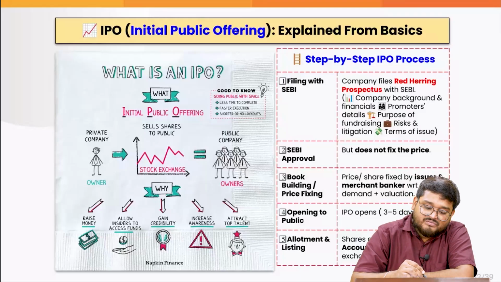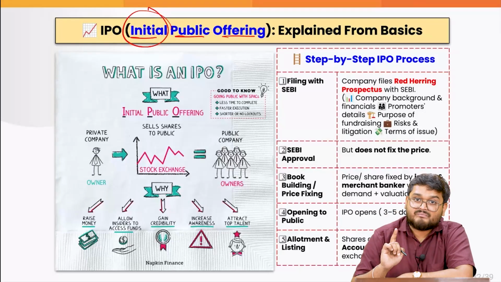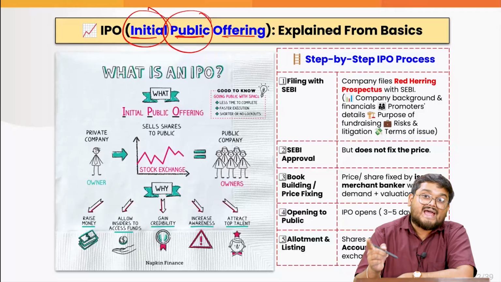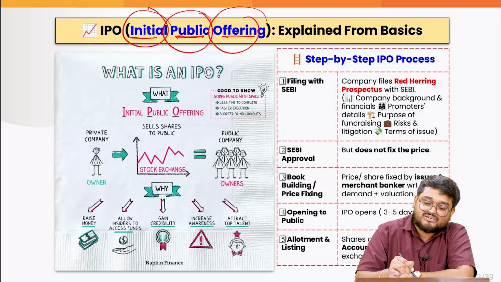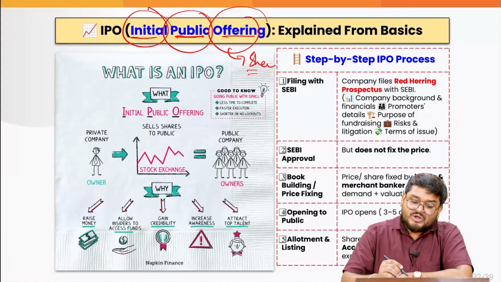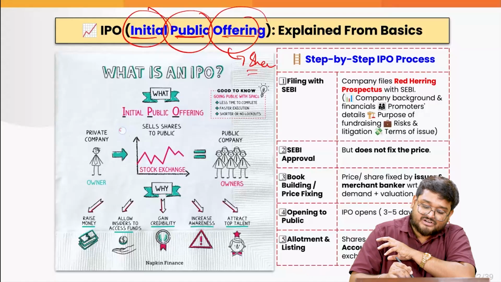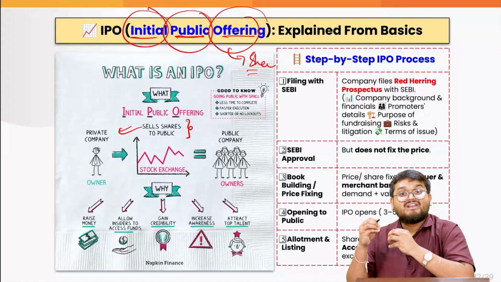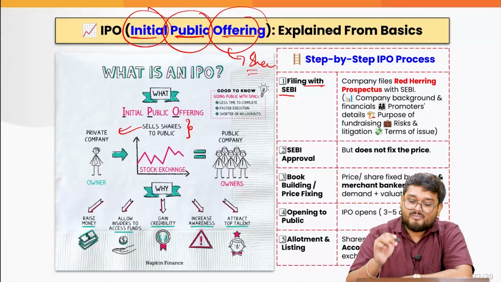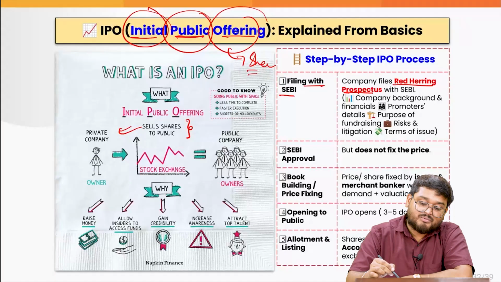So this is exactly what we know as initial public offering. That means for the first time, when you are trying to make your company publicly listed on the stock market and you are trying to offer your shares there, that is known as IPO. So this is IPO when you are a private company and you are selling your shares to the public and listing it on the stock exchange by filing a particular document known as the red herring prospectus with the SEBI. What will this red herring prospectus be?